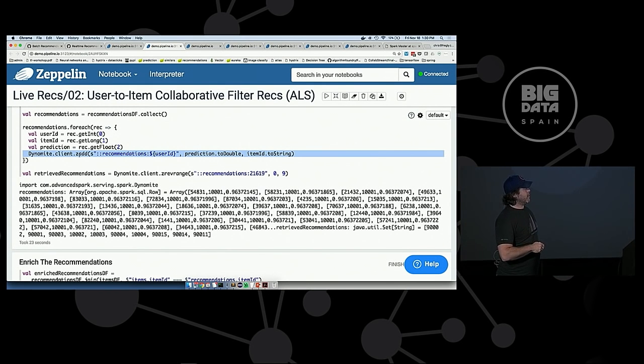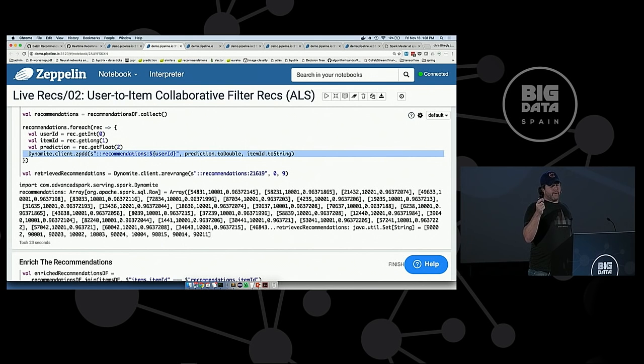With Dynamite, just think of it as Redis. In fact, this is an exact Redis API call, the ZADD, if you know sorted sets. When you're adding things to Redis, you can use this data structure called a sorted set, where you give it a value to sort on as you put data in. So here we're giving it the new prediction, and then the item ID, for this particular user ID.